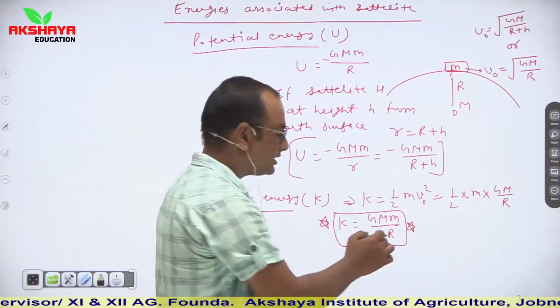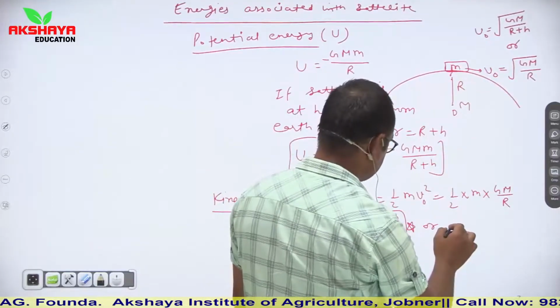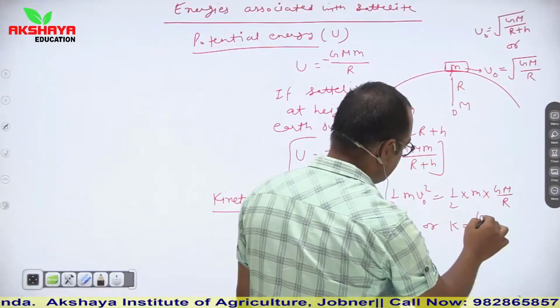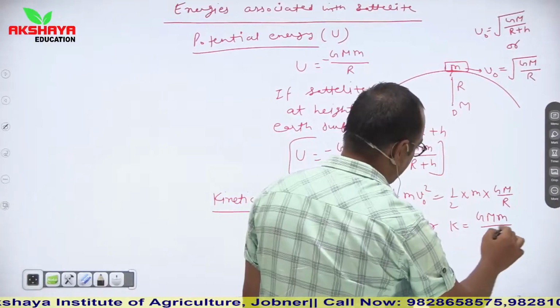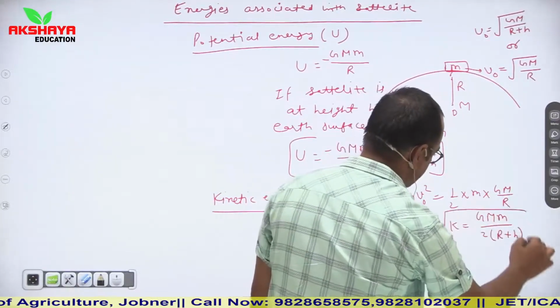So this is one relation. Or if we consider v naught is equal to root GM upon R plus h, then kinetic energy is G capital M small m upon 2 into R plus h. So this is the relation.